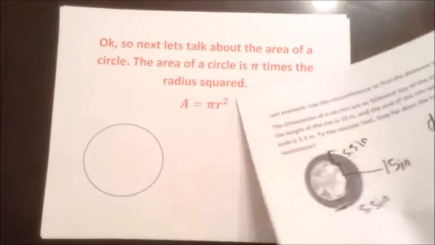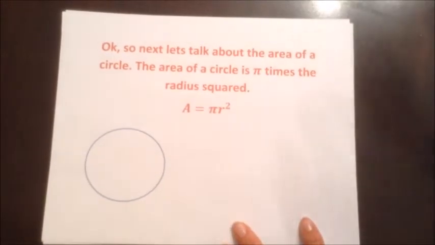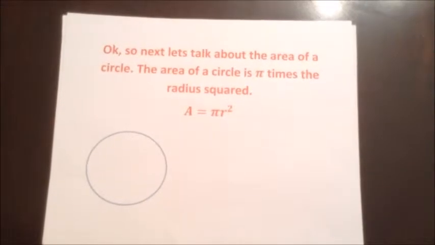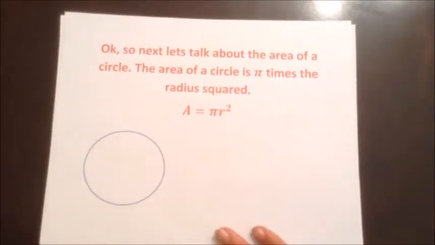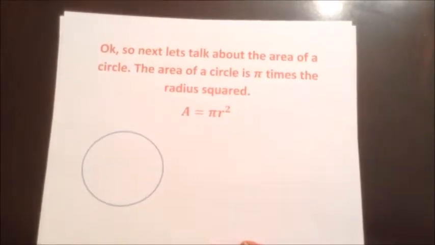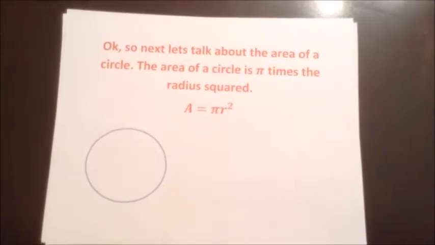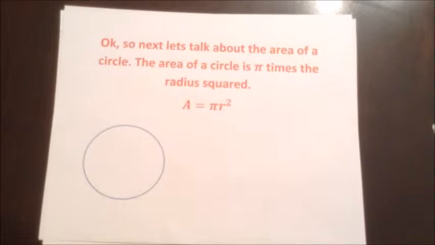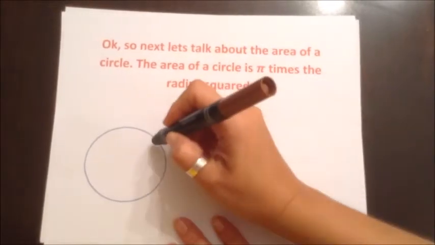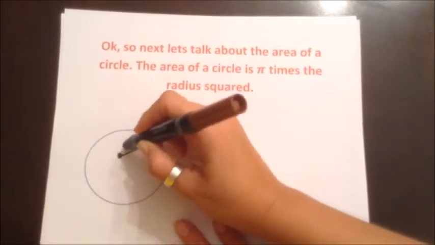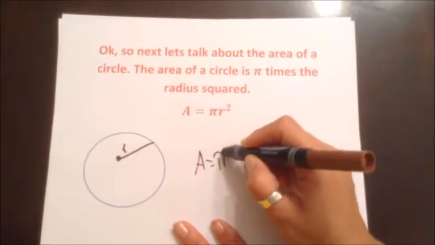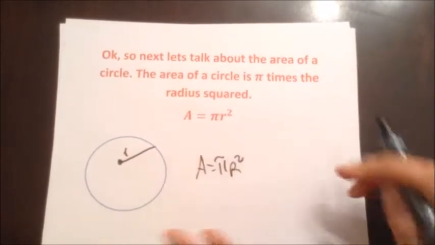Okay, so next we're going to work on area. So the area of a circle is equal to pi times the radius squared. A equals pi r squared. So once again, we have this line here, which is our radius. And area is equal to pi r squared. So let's work some problems.